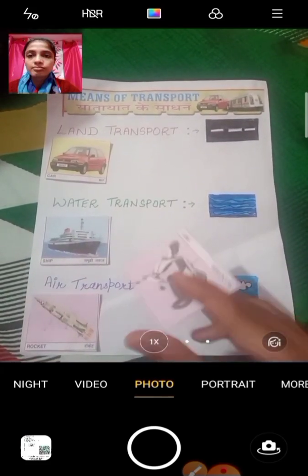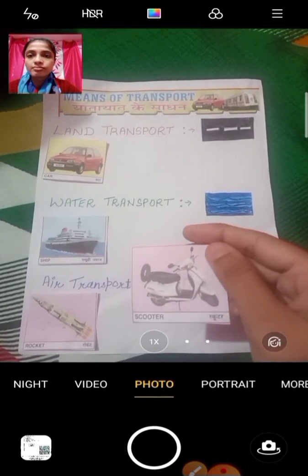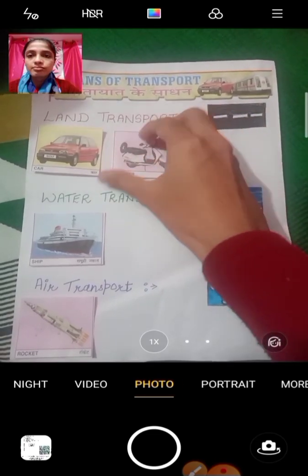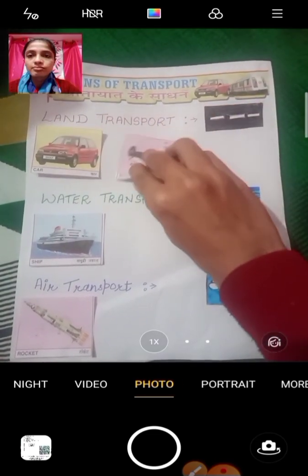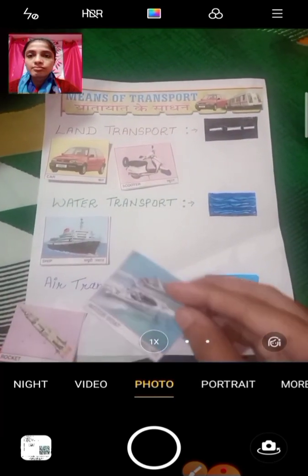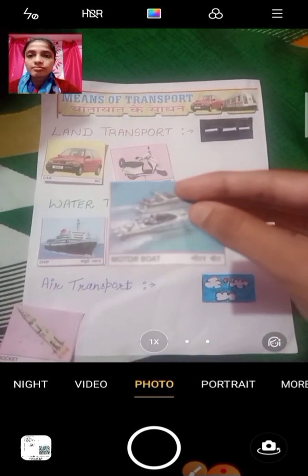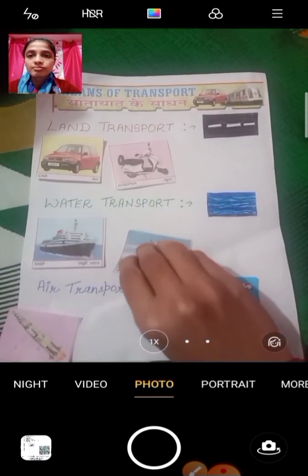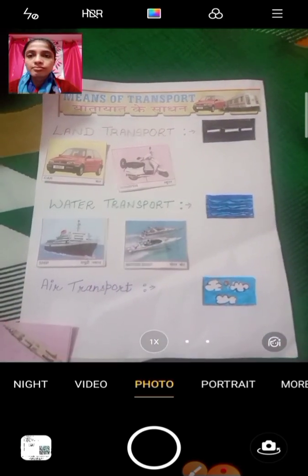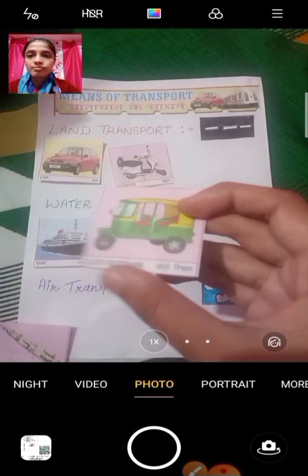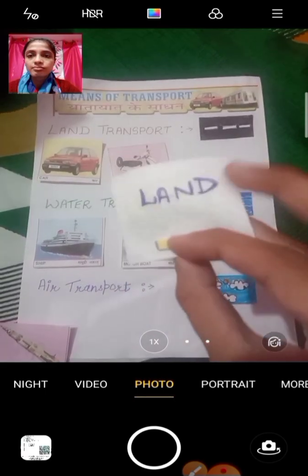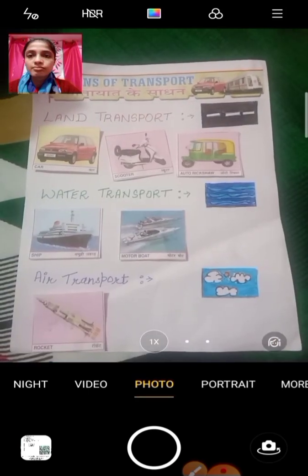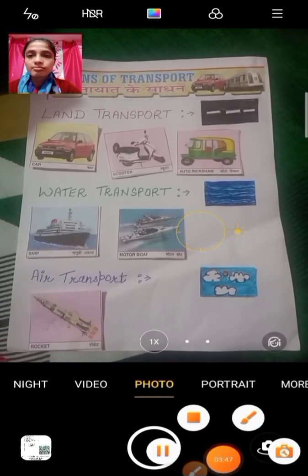After that what we see? A scooter. So scooter runs on land. Okay, we can also see. After that what we see? A motorboat. So a motorboat runs in water. Okay, here. After that what is it? An auto rickshaw, and it runs on land. This was our worksheet. Okay.